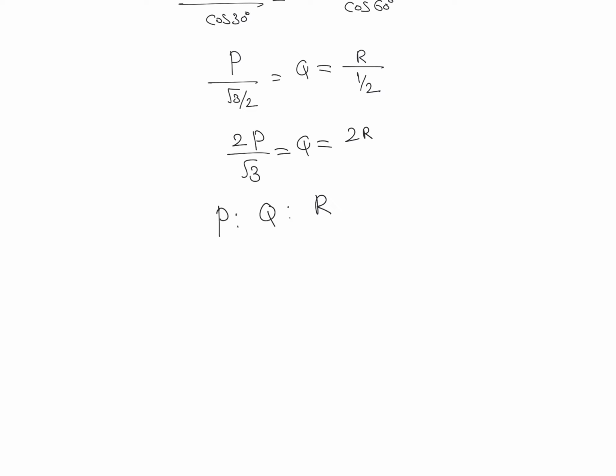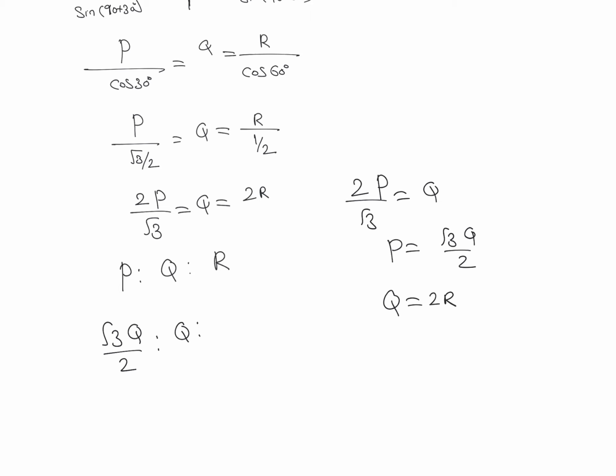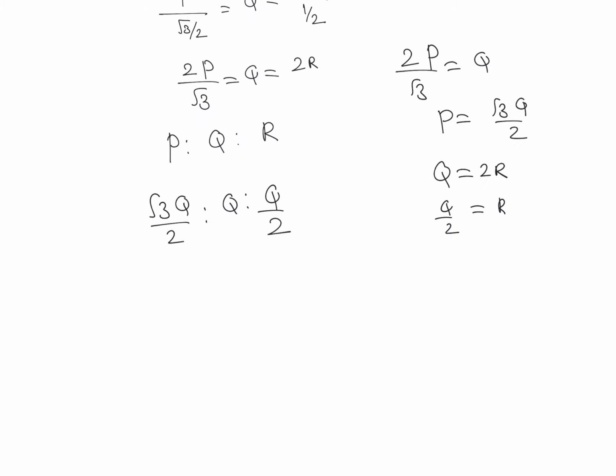If you want to write it in terms of Q, from the first relation, 2P divided by root 3 is equal to Q, we can write P is equal to root 3 Q divided by 2. So instead of P I'm putting this value, root 3 Q divided by 2. Instead of Q I'm just writing Q, and instead of R, from the second relation, Q is equal to 2R, we can write R is equal to Q divided by 2. So R is Q by 2.